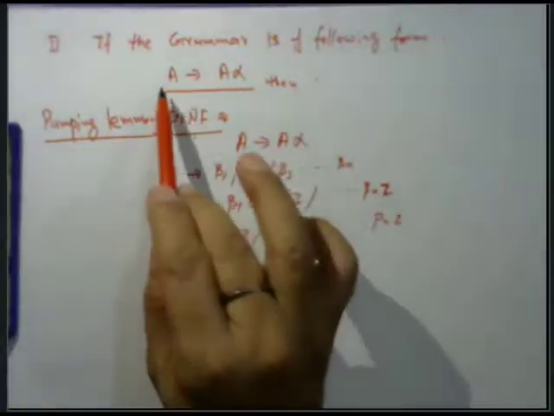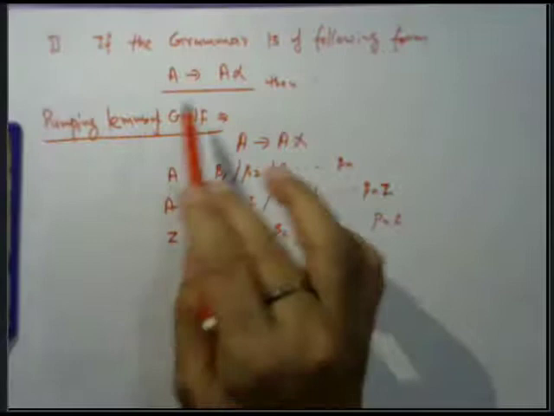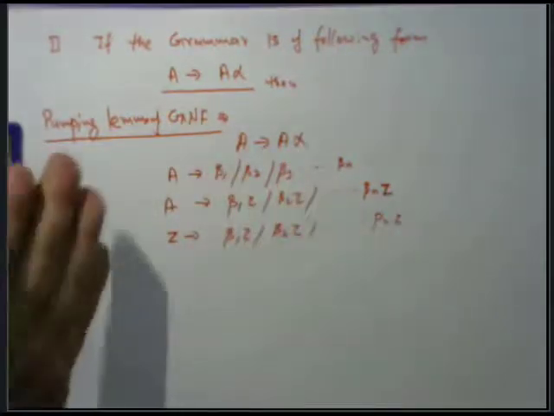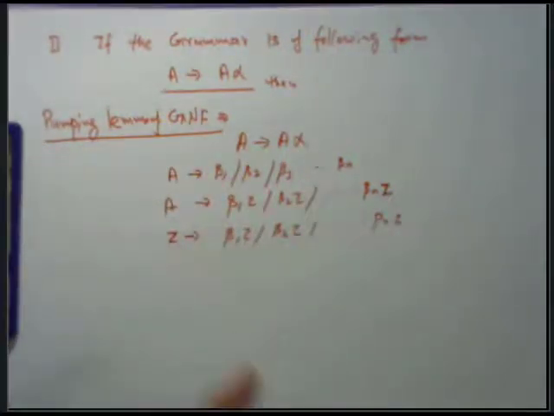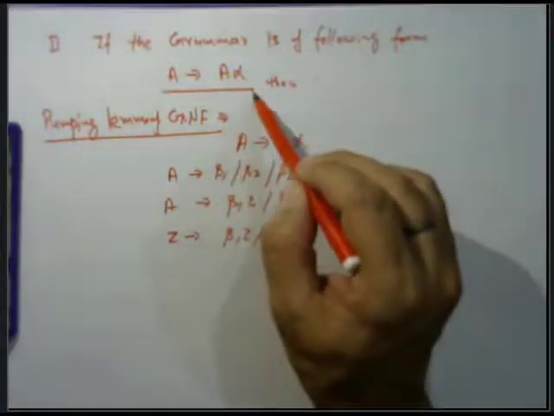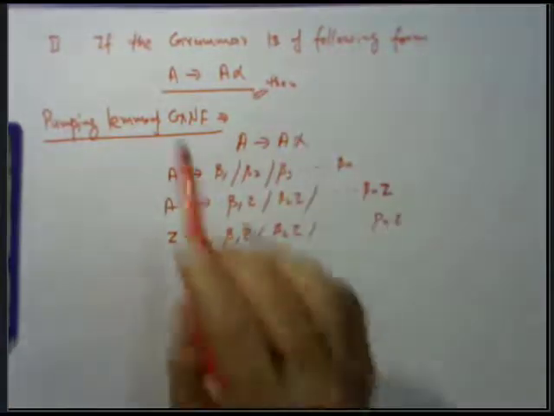If the production is not in the form of A tends to A alpha, we can redesign the whole grammar.